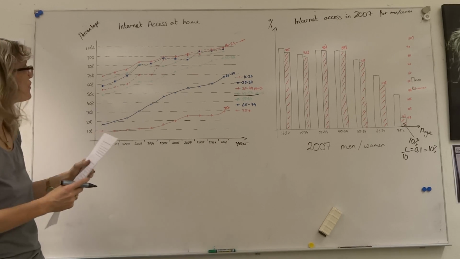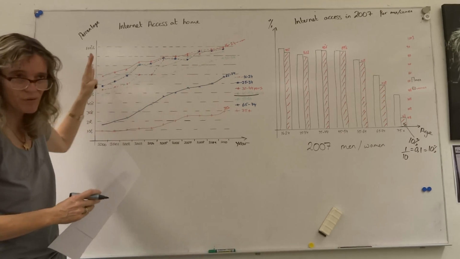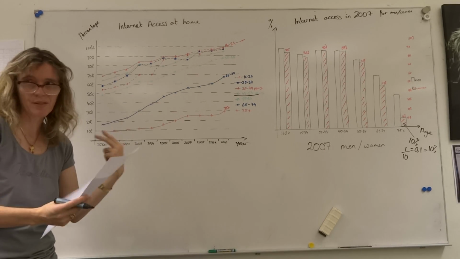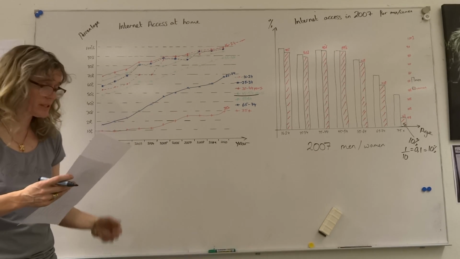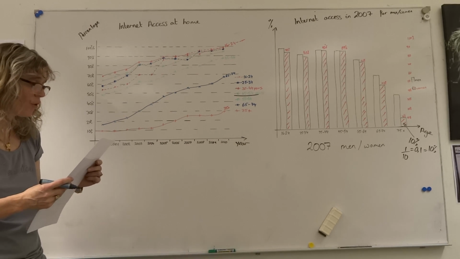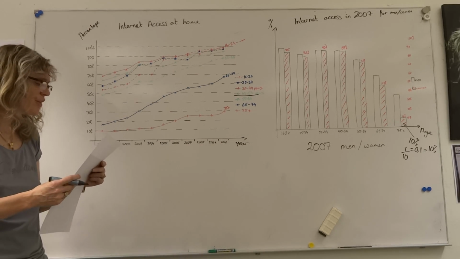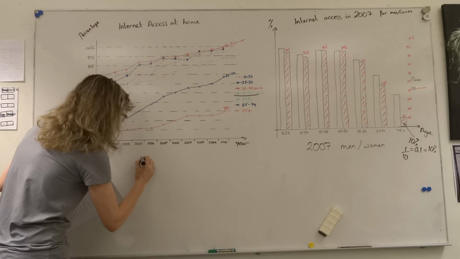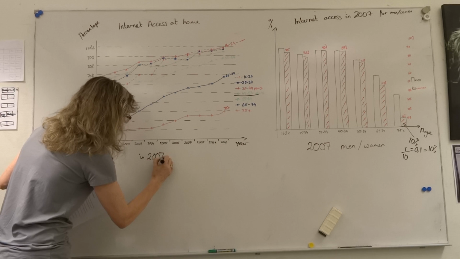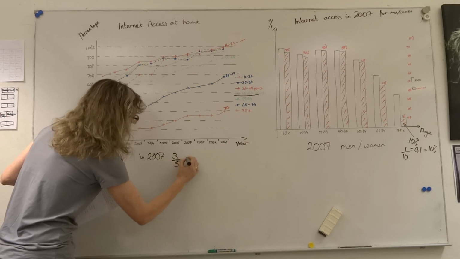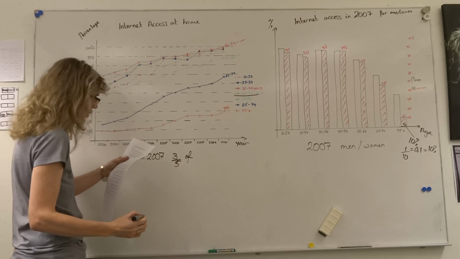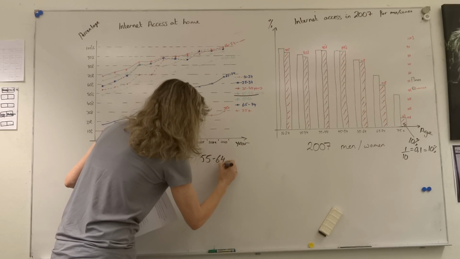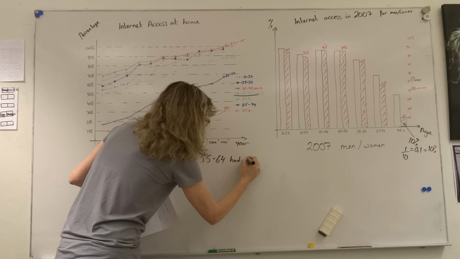So you can see that the first questions are basically just reading off the graph. There's no real calculations. If you can read off the graph, you can get the E-level points usually for the oral test. Question 4. In 2007, 3/5 of the age group 55 to 64 had internet access.